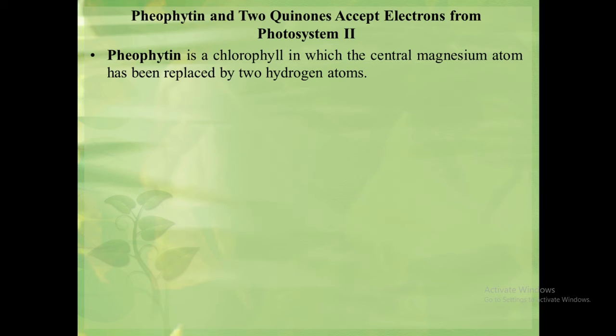Pheophytin is nothing but a chlorophyll in which the central magnesium ion is replaced by 2 hydrogen atoms. If you remember the structure of chlorophyll A, it has a porphyrin-like ring structure and a magnesium ion at the center with a long hydrophobic tail. These chemical changes give pheophytin chemical and spectral properties that are slightly different from chlorophyll.